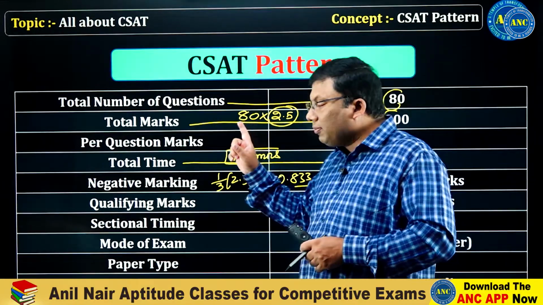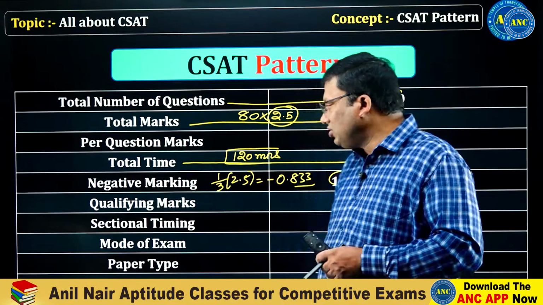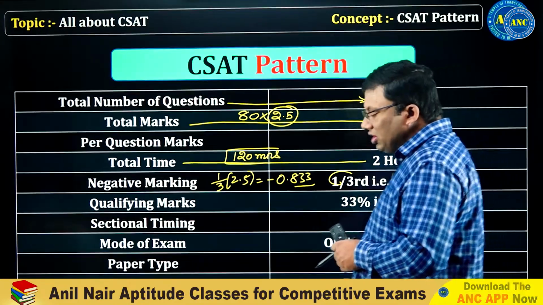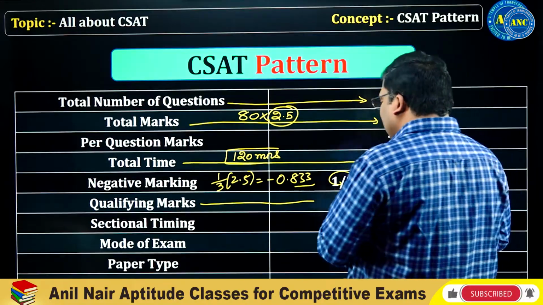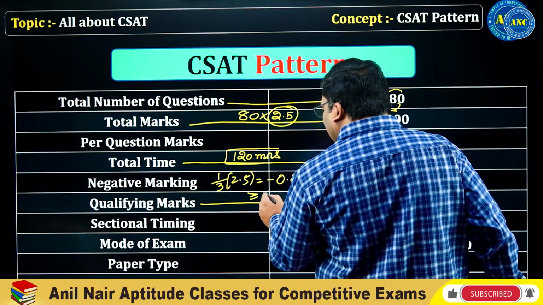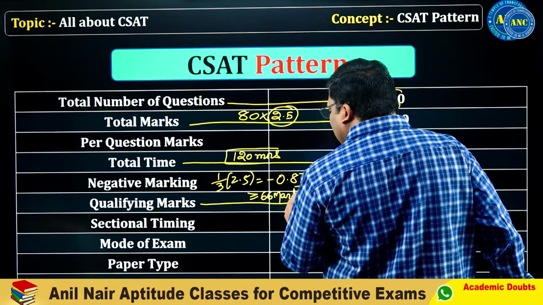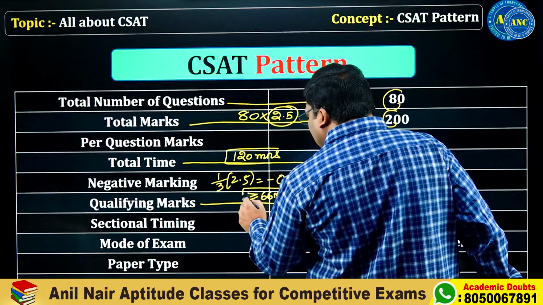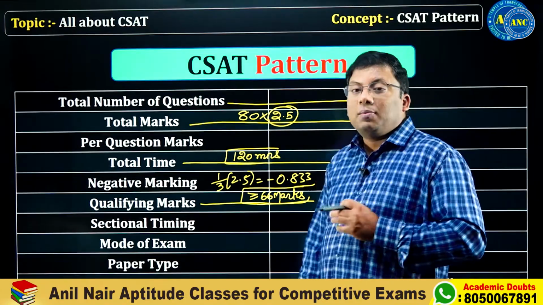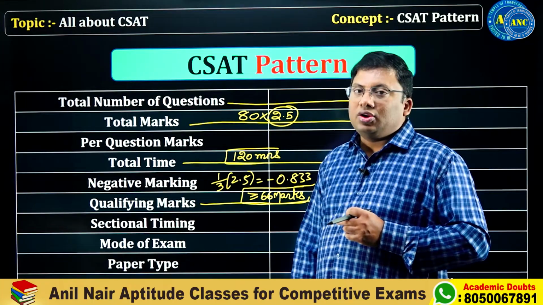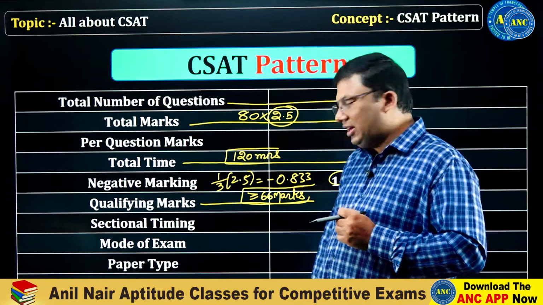The total marks are 200, as 80 into 2.5 is 200. How much is a student expected to get? 33 percent, which means a minimum of 66 marks. 66 marks and above is considered the qualifying marks. If you do not clear this bare minimum score, then you are not qualified for the paper. I hope the idea is clear.